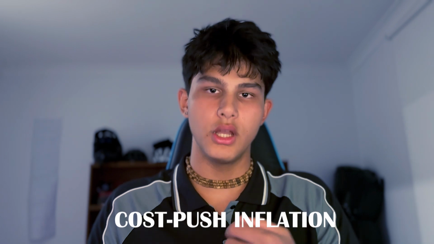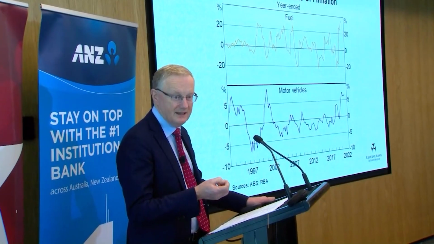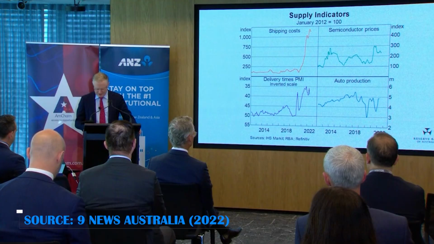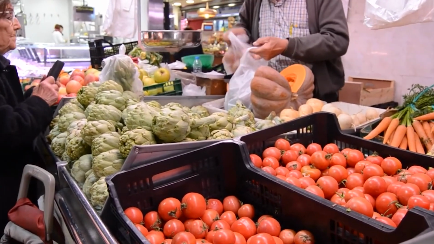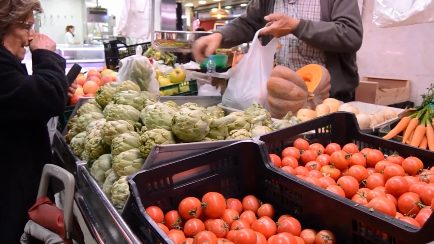Another cause of inflation is cost-push inflation, which occurs when the costs of the factors of production increase. That could be rising prices for fuel, higher wages, or disrupted supply chains. Firms naturally pass these costs onto the consumer in the form of higher prices, contributing to inflation. A clear example of cost-push inflation and another type of inflation is a global semiconductor chip shortage.